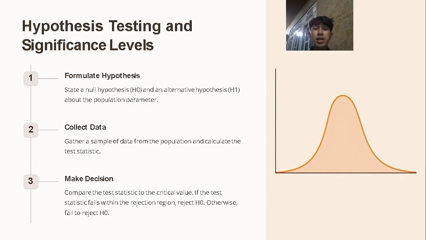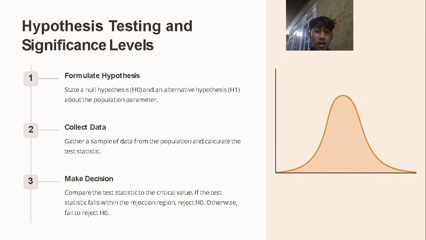Hypothesis testing and significance level. Step one, formulate hypotheses: state a null hypothesis H0 and an alternative hypothesis H1 about a population parameter.